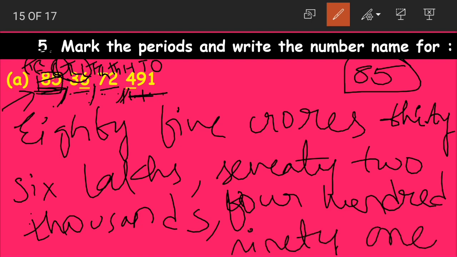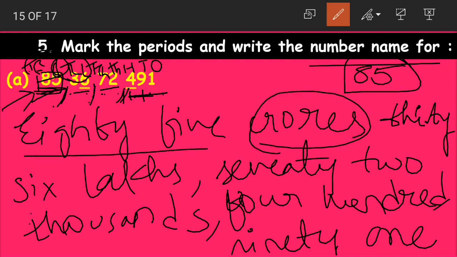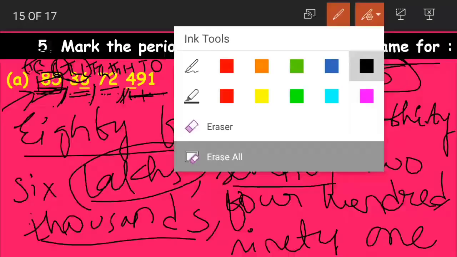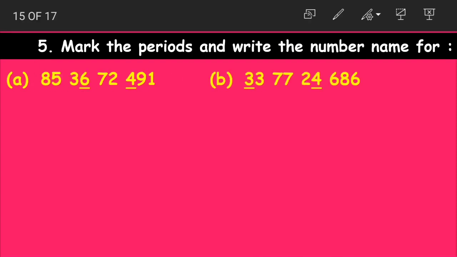1 is in ones place. So how do we read this number? What is the number name for it? 85 is in crores place, so 85 crores. Then 36 is in lakhs period, so 36 lakhs. Then 72 is in thousands period, so 72 thousands. Then 491. I hope this is clear, children.